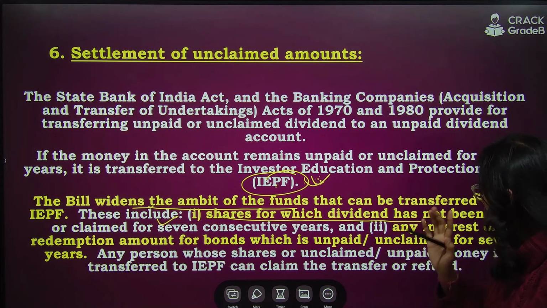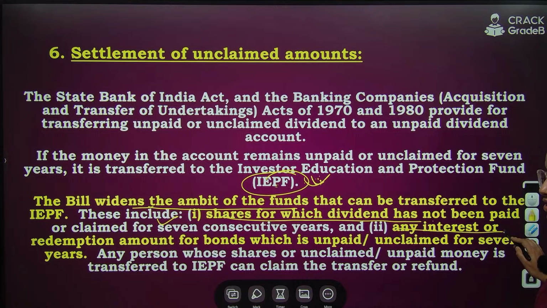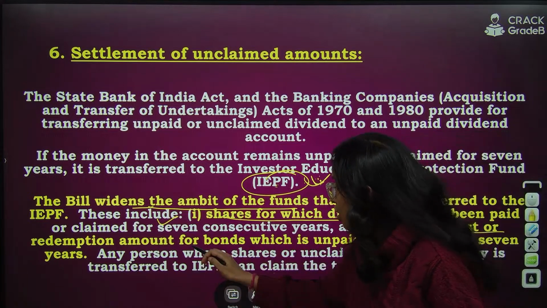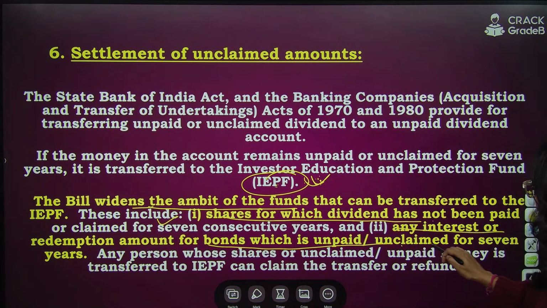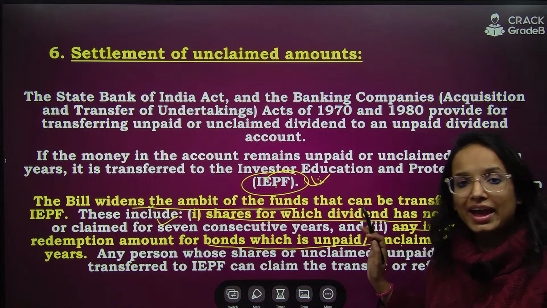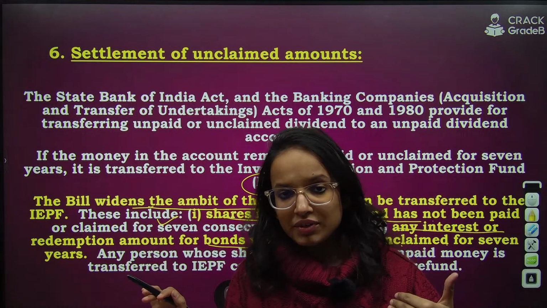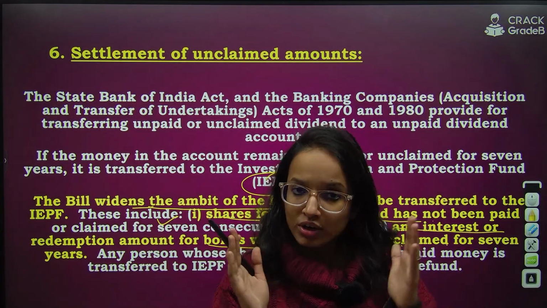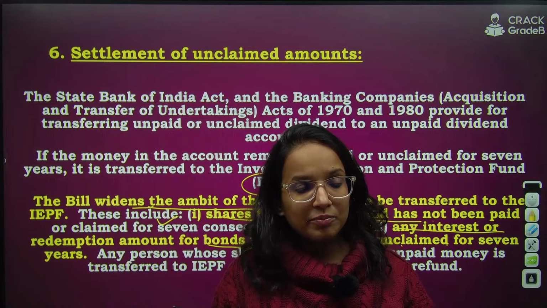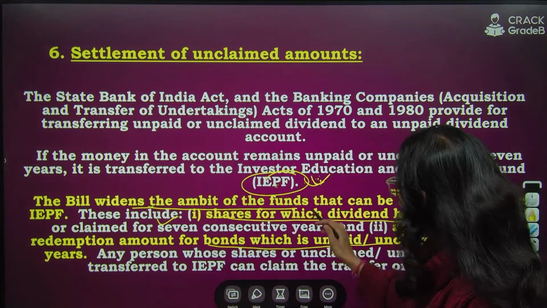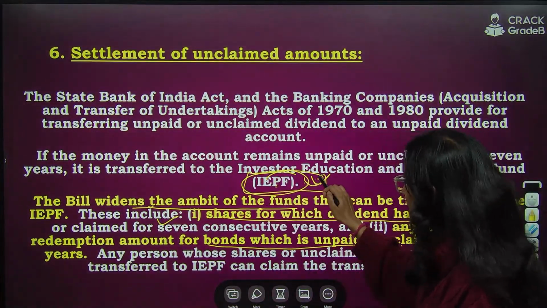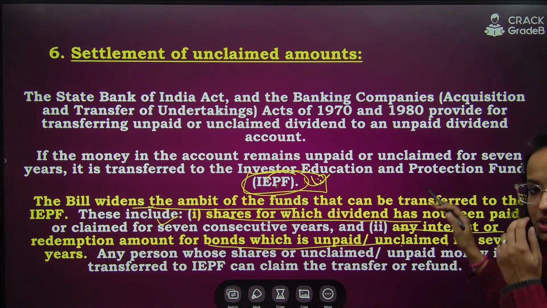Second thing, any interest or redemption amount for bonds which is unpaid, unclaimed for 7 years. Any bond, any share, you received some dividend, some interest on a share, on a bond. If it is unclaimed for 7 years, it is also going to be transferred to this account. Remember, Investor Education and Protection Fund.